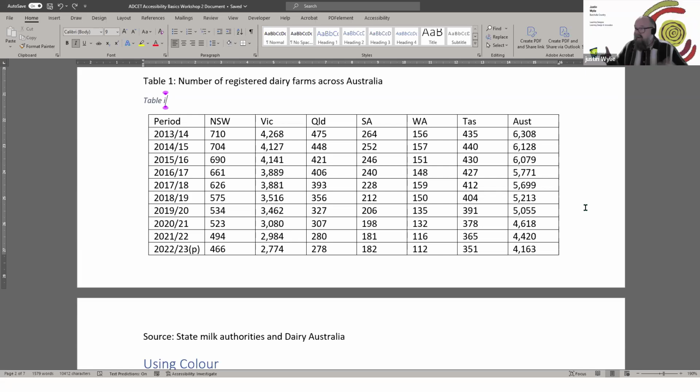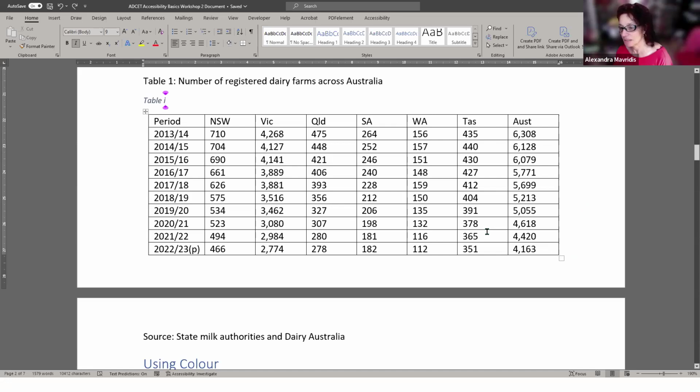But look, there is a trade-off between visual design, and I know when I started working in multimedia, it was called multimedia back in the late 90s, that I was very visual. I had no idea about accessibility. And that's my problem, because I come from an art design background. So I was like, oh, this looks so much better. But anyway, I don't want to occupy too much time.